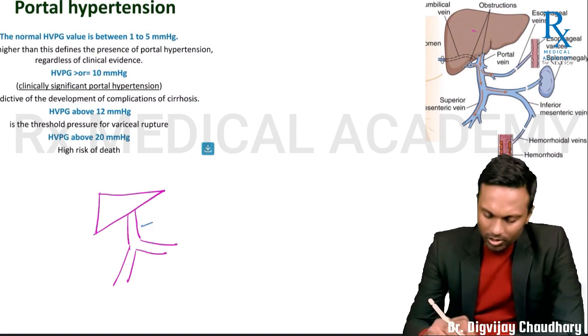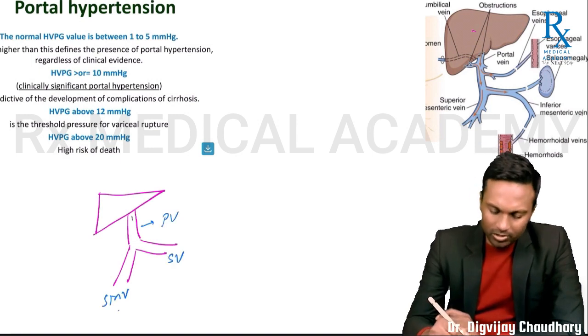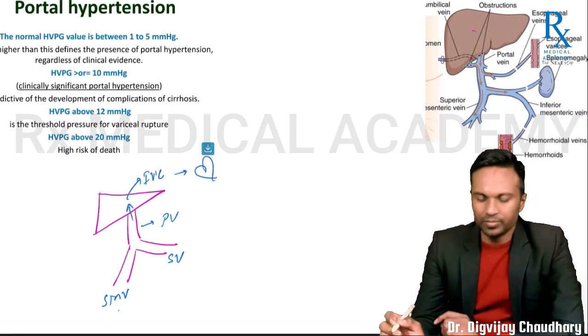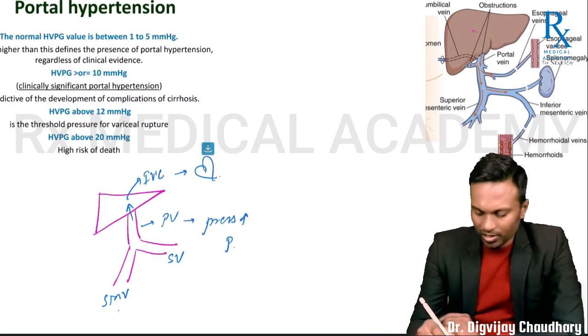So this is your portal vein, this is splenic vein, and this is superior mesenteric vein. This takes blood to liver sinusoids and then it is given to inferior vena cava and finally heart. Okay? तो अगर मैं कहूँ पोर्टल वेन के अंदर प्रेशर इंक्रीज हो जाए, this is known as portal hypertension.